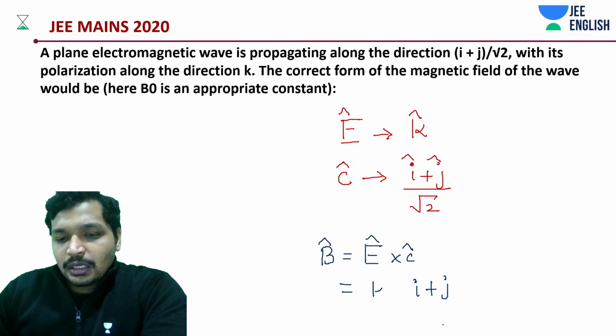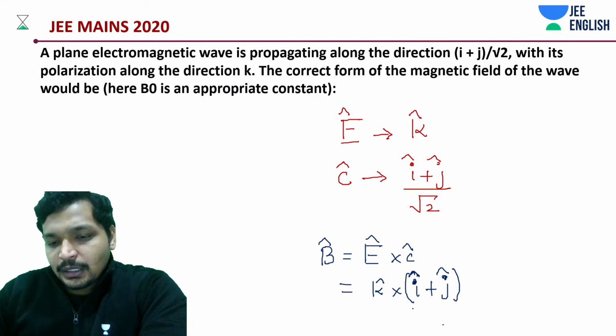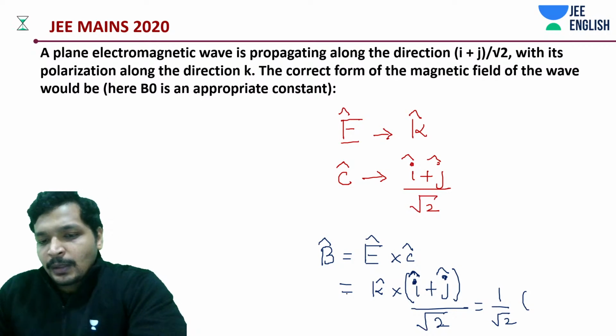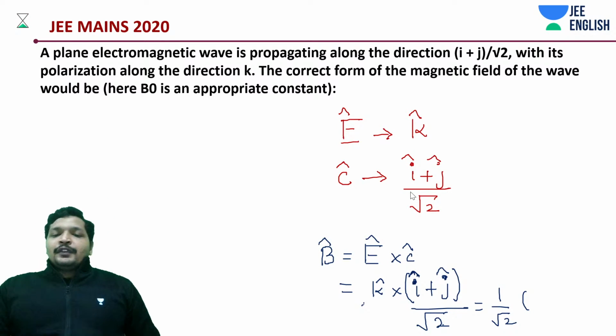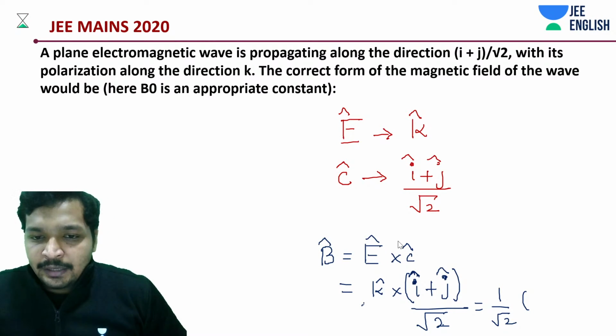K cap crossed with I cap and J cap, divided by root 2, and first of all we can take out the root 2 as common.